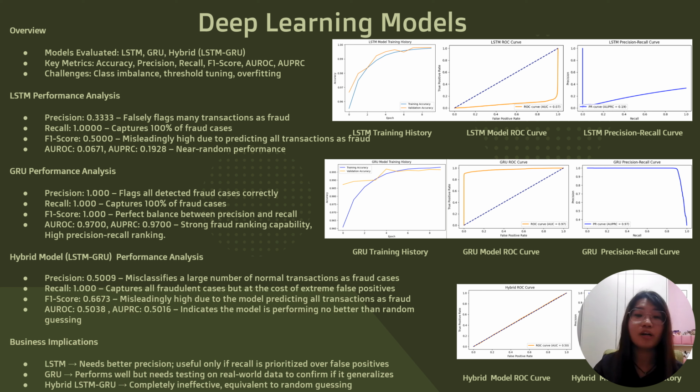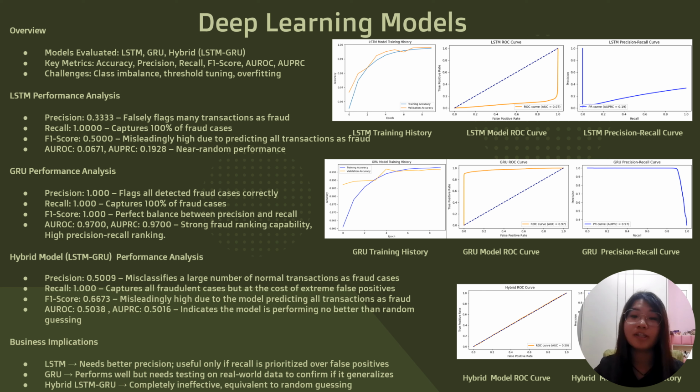For GRU, it is 1 in precision, recall, and F1 score, which classifies all transactions perfectly in the dataset. AUROC is 0.97 and similarly for AUPRC, which shows strong fraud ranking, but the model needs real-world validation to confirm generalization. So the precision-recall and ROC curves on the right show high fraud detection capability, but there's a risk of overfitting due to perfect scores, so you need real-world testing to confirm the effectiveness.